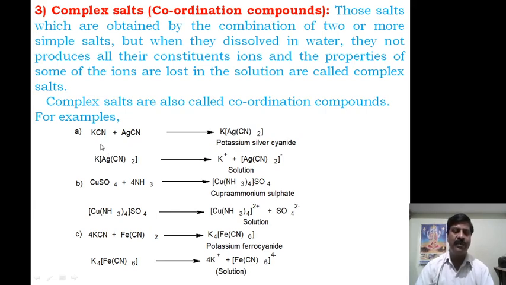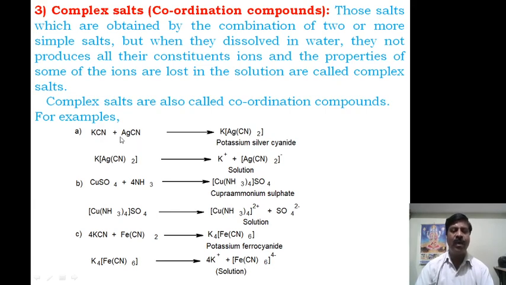Now here is an example: potassium cyanide, KCN, and silver cyanide. These are two simple salts, because K plus ion and CN minus ion, therefore it is a simple salt. It contains only one type of cation and only one type of anion. Here also, silver plus and CN minus, only one type of cation and only one type of anion.